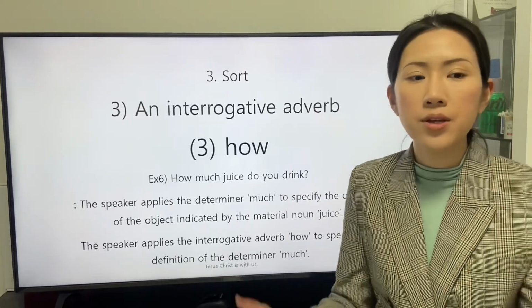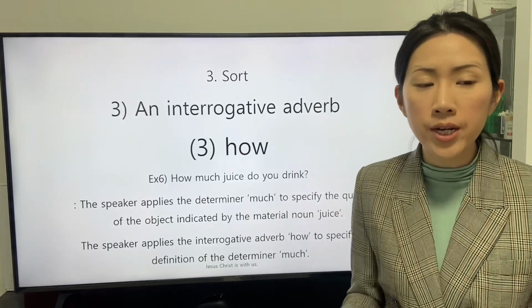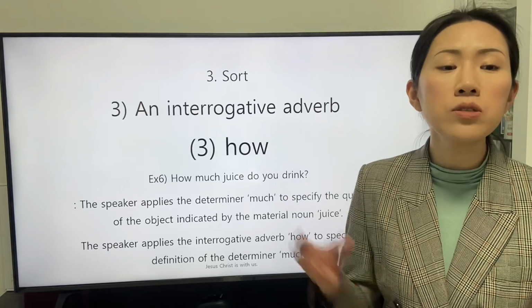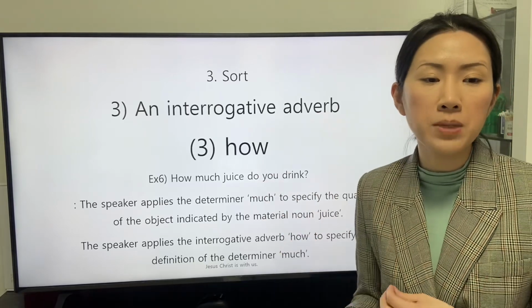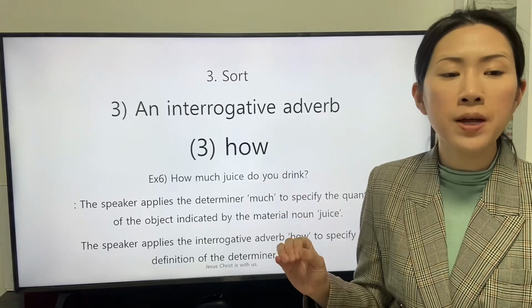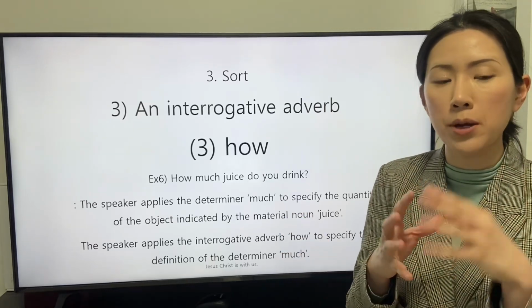The 6th clause is this: How much juice do you drink? The speaker applies the determiner much to specify the quantity of the object indicated by the material noun juice. The speaker applies the interrogative adverb how to specify the definition of the determiner much.